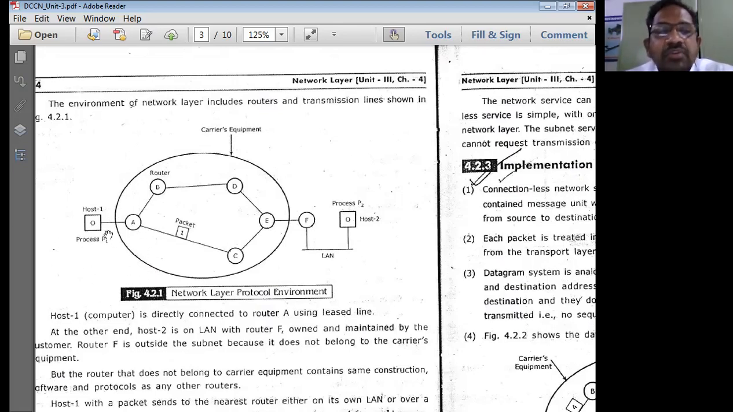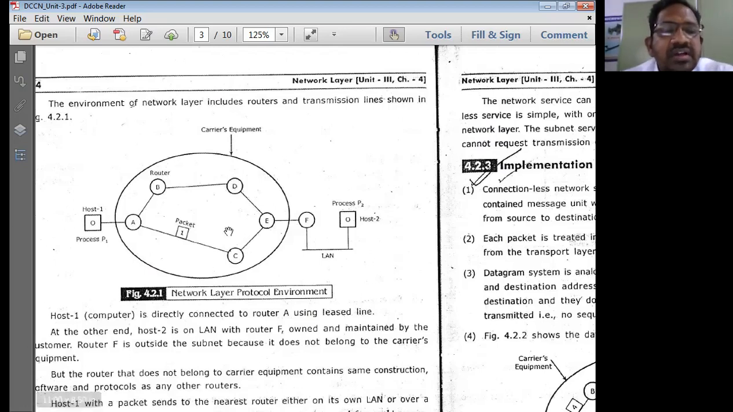whatever packets are coming from host 1 are going to get stored, right? So for example, router A is going to receive many packets from host 1. It is simply storing those packets and checks for their correctness by using a checksum. Once the checksum is cleared, once it understands the data is totally correct, then the packet is going to get transmitted to host 2 via various routes of the network lines connected in the carrier's equipment.